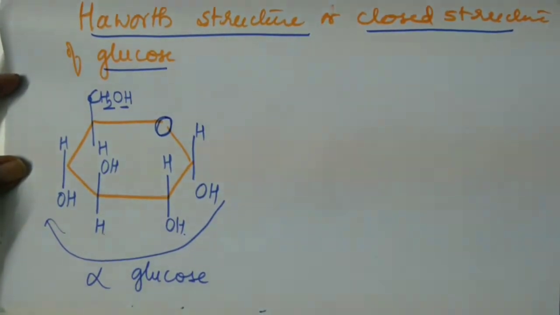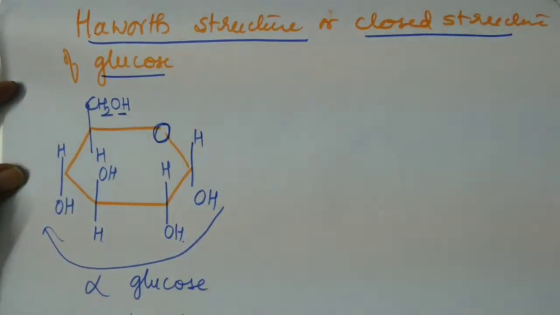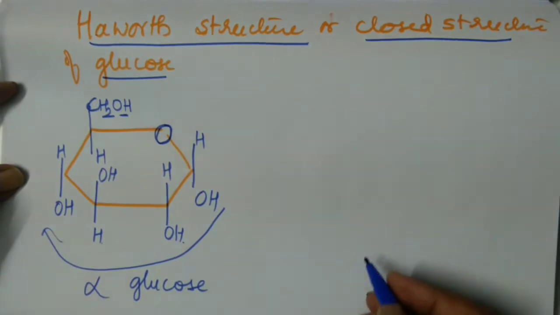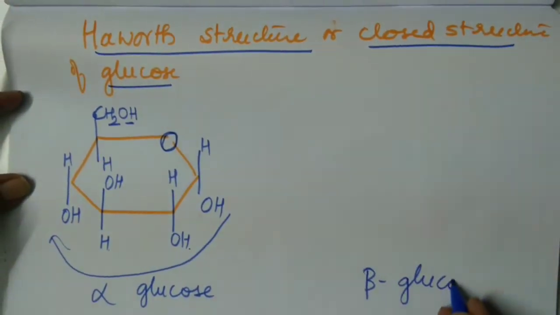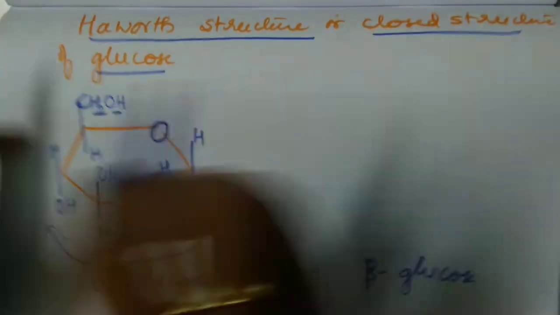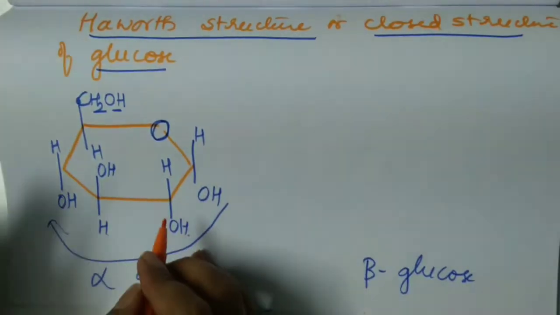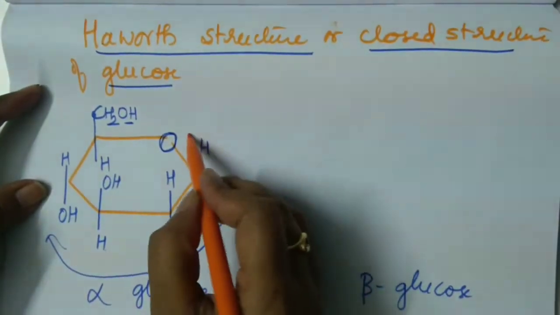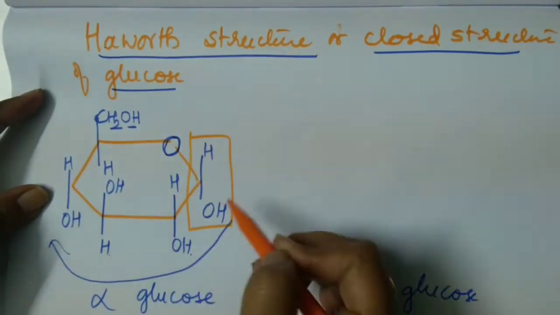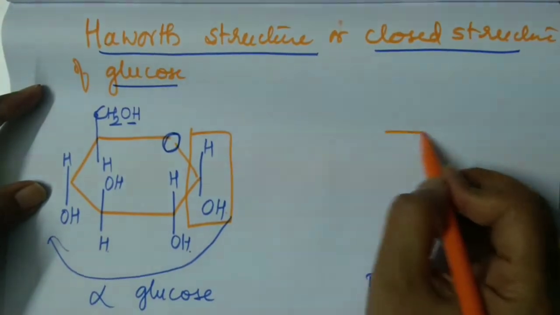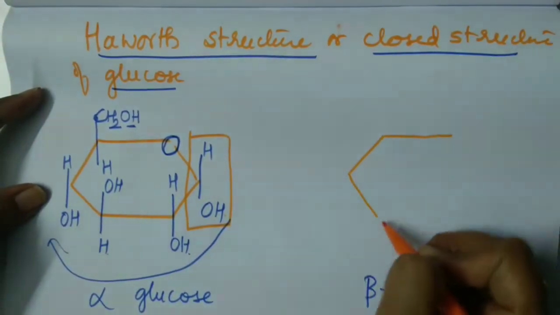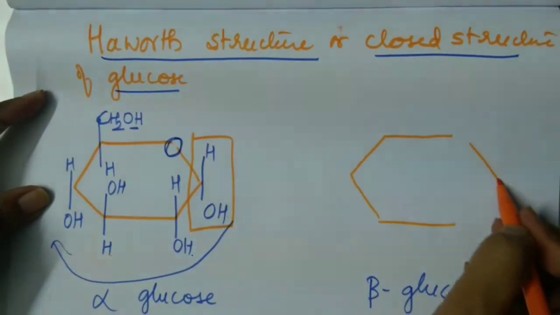So there are 2 forms of closed structure, that is Haworth structure. One is alpha glucose and the other is beta glucose. So again, what should I write? It is very much similar to alpha glucose, except you have to write this in reverse order. You have to flip it. So again I will teach you how to write beta glucose.